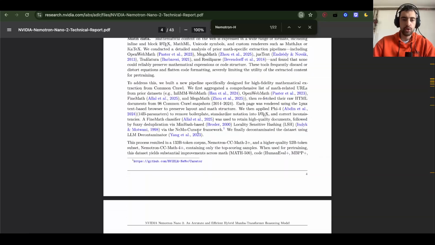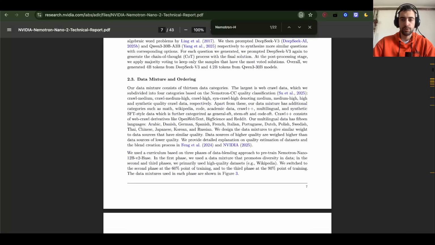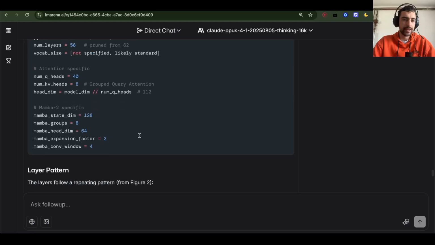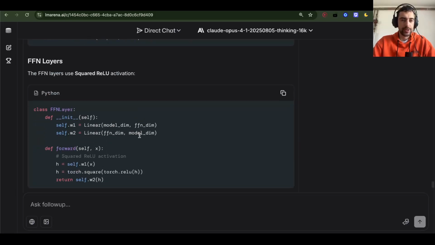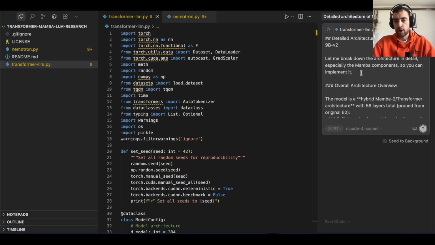So I copied this whole code, put it into Opus and said, explain the architecture of this model in detail. I will code it, so explain it in detail, focus on Mamba parts. I copied this text, not code, sorry. So it finished, it explained a bunch of architecture from the paper. It's going to diverge a little bit from the previous Nemotron H paper, but it doesn't matter. Let's go here, I copied that.